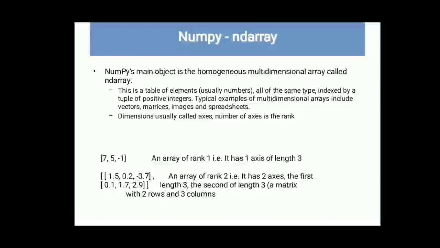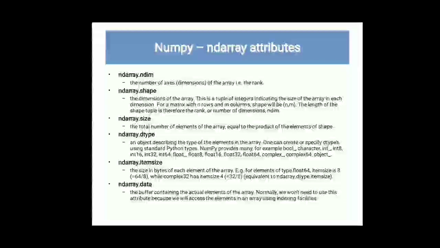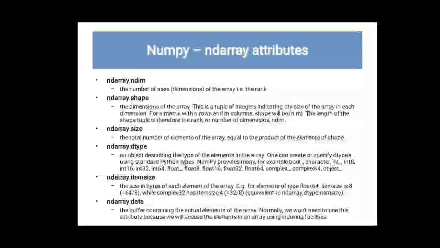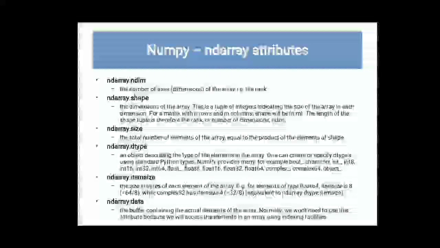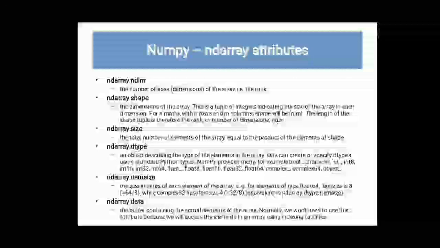Dimensions are usually called axes. The number of axes is the rank. So there are some functions or attributes. ndim means n-dimensional; dimension means axis. Shape shows the shape of that array. Size shows the number of elements. dtype shows what type of data we have stored. So just recall the dtype.